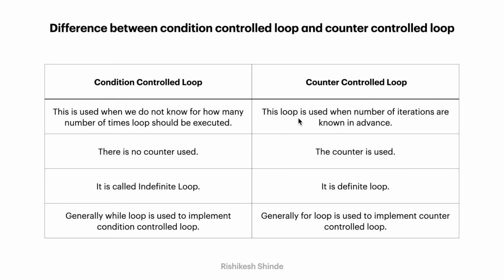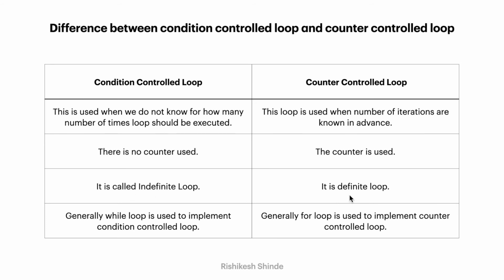But in counter control loop, we know the number of iterations in advance, so we use this counter control loop. In condition control loop there is no counter used, and in counter control loop we use a counter. Next point is, it is called an indefinite loop, because we don't know how many iterations it is going to perform, so it is indefinite.